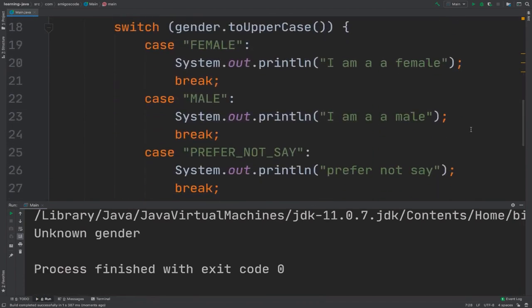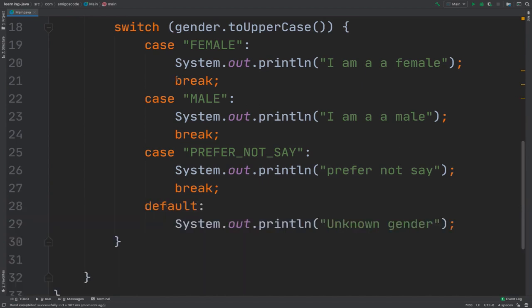So one last thing here is you see this break statement. This is actually only in Java 11. I think in Java 12 and above, this has been fixed and not needed anymore. But basically this simply says, if this is the case, do whatever is before the break statement.